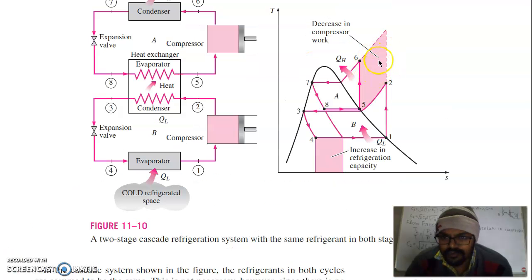Now you can also see that this much amount of work has decreased due to the use of a two-stage cascading system. If you use a single compressor, then the work input during compression would be very large, because when you move to this side, this amount of work is very large compared to this cascade system. So the cascade system will save the amount of work input into the compressor also.